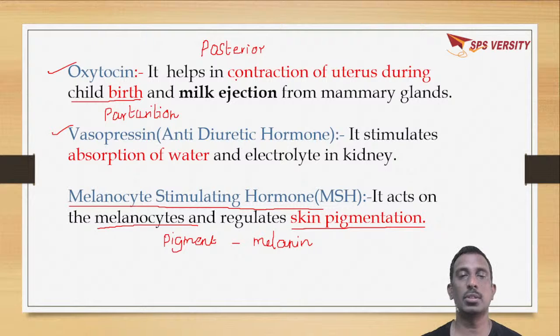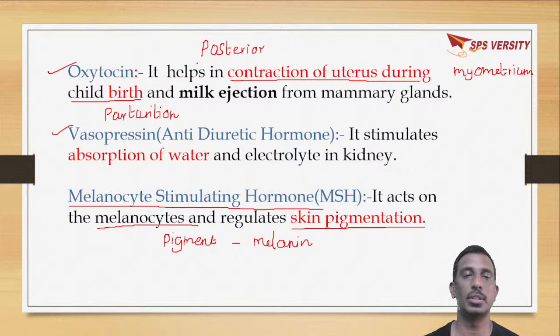It causes contraction of the uterus. In the uterus, the middle layer, the myometrium, is made up of smooth muscles which are excited by this hormone, which leads to parturition as well as milk ejection from the mammary glands.